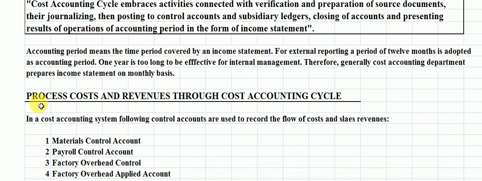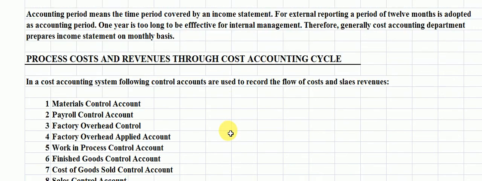Now students, the process of cost and revenues through the cost accounting cycle. In a cost accounting system, the following control accounts are used to record the flow of costs and sales revenue. Number 1, materials control account.